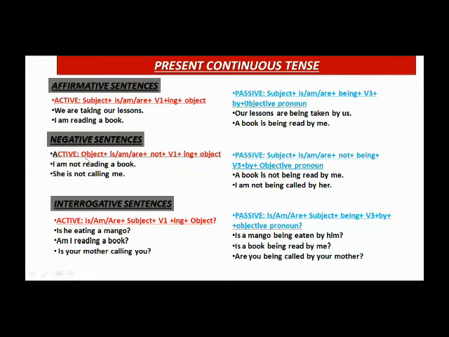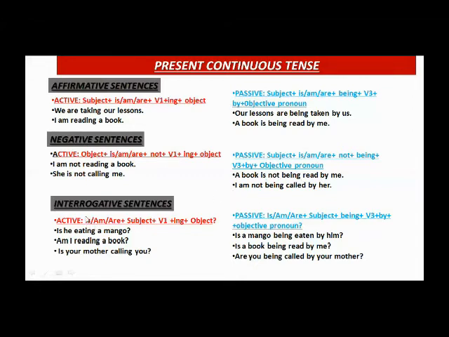For negative sentence, subject plus is, am, are. These are the helping words of present continuous tense. Not will be used before the continuous form of verb and then the object. I am not reading a book. So when we change it into passive, a book is not being read by me. So here read is the third form of read. She is not calling me. I am not being called by her. So here me becomes I in the passive voice.